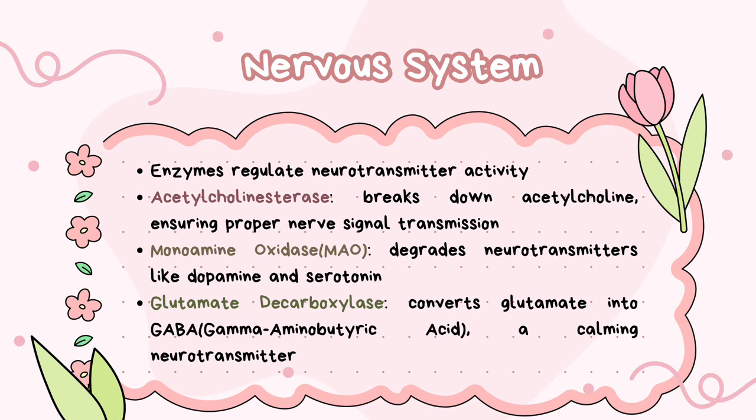In the nervous system, enzymes regulate neurotransmitter activity. For example, acetylcholinesterase, which breaks down acetylcholine, ensuring a proper nerve signal transmission. Monoamine oxidase, which degrades neurotransmitter like dopamine and serotonin. And finally, glutamate decarboxylase, which converts glutamate into GABA, which is gamma aminobutyric acid, a calming neurotransmitter.